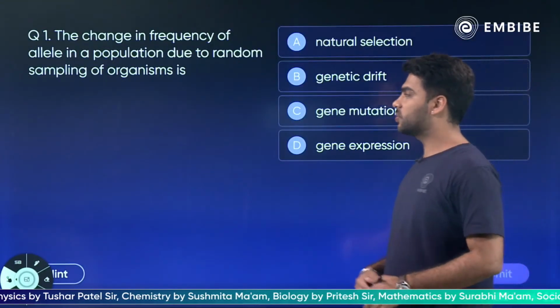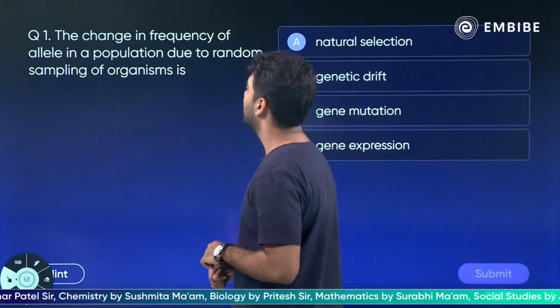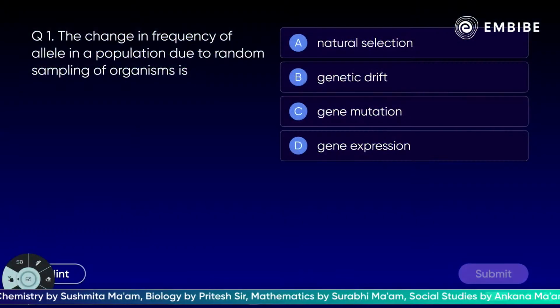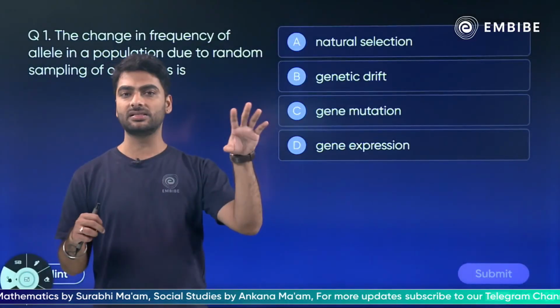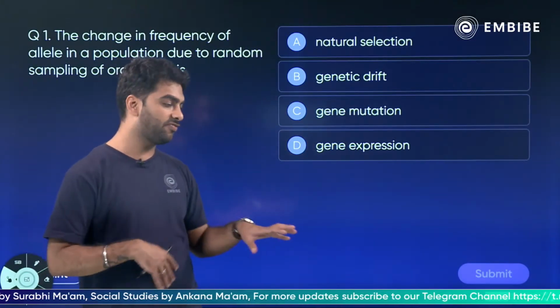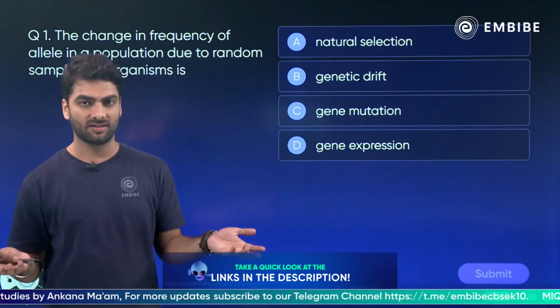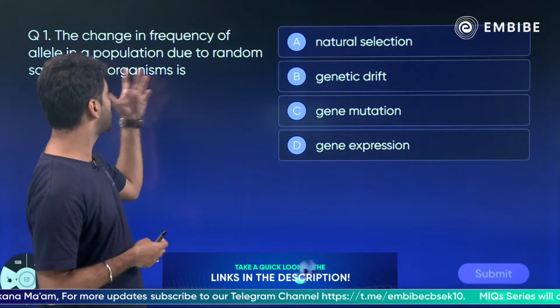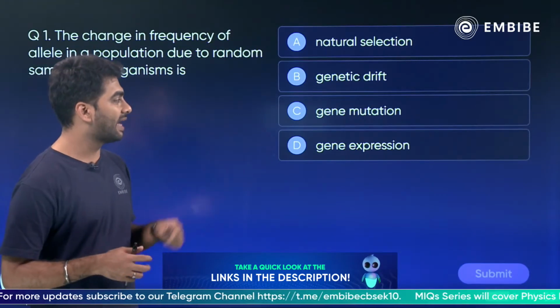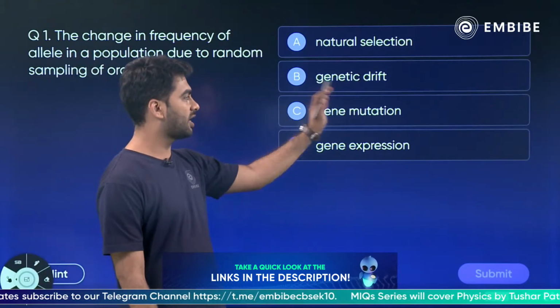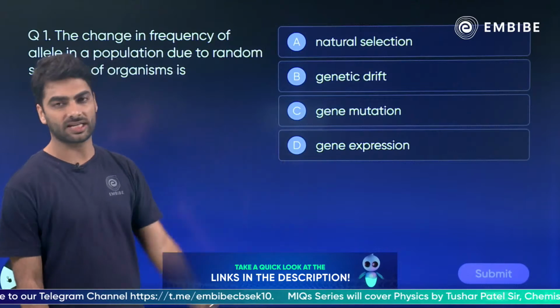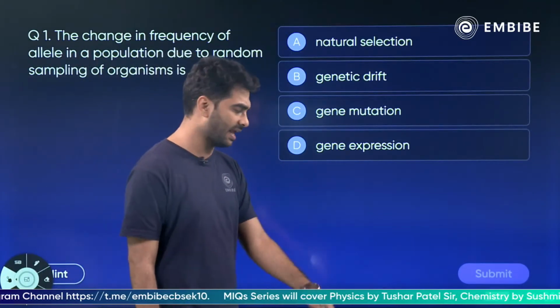Chalo. The first question without any further delay: the change in frequency of alleles in a population due to random sampling of organisms is dash. Imagine there were green beetles and red beetles, an elephant came and stamped on all the green ones and now there are only red. So, this is a change in the frequency of alleles. Is it natural selection, genetic drift, gene mutation or gene expression? What is it? Think and answer.